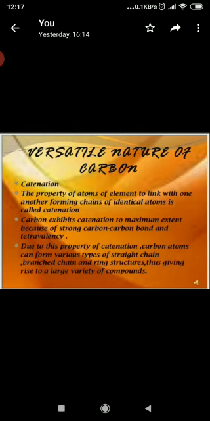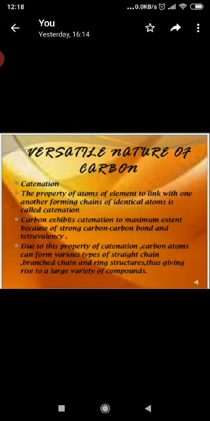Next, we start with the versatile nature of carbon. Why is carbon so versatile? It is due to the property of catenation. So what is catenation? The property of atoms of elements to link with each other, forming chains of identical atoms, is called catenation.